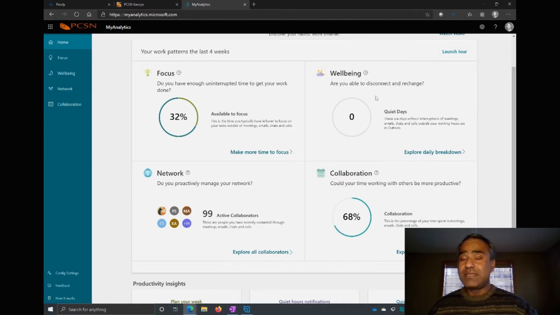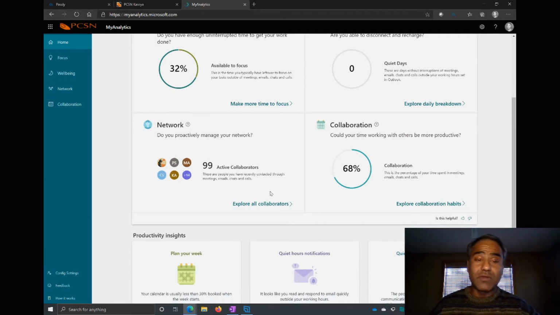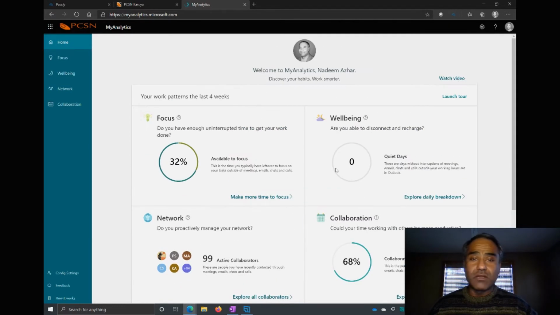There is well-being, which shows you quiet days. I have zero. I don't have any quiet days. I'm working all the time. Network, 99 active collaborators, which usually are going to be people around me, people close to me. And then collaboration. This is the amount of time I'm spending talking to people, emails, chats, calls, whatever have you, 68% of my time. So some really great information at a glance.